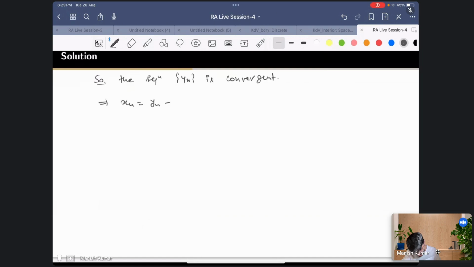Yn plus 1 by 2n minus 1, right? Now we know that this sequence converges to 0, and this we said is convergent. So this whole sequence is convergent, right? This is just by the algebra of limits, that if xn and yn are convergent, then xn plus yn is also convergent. So using that, we have this kind of result. So we ultimately concluded that xn is convergent.